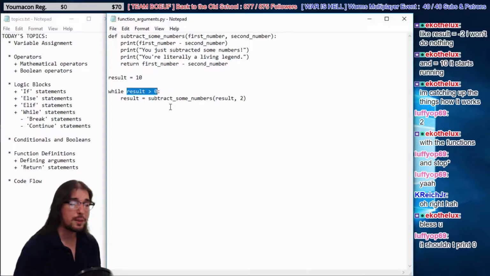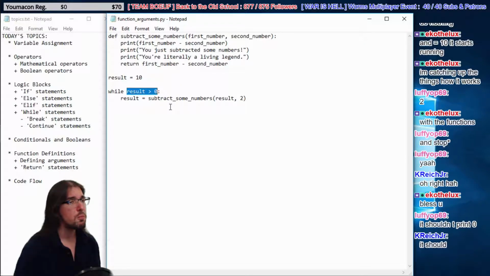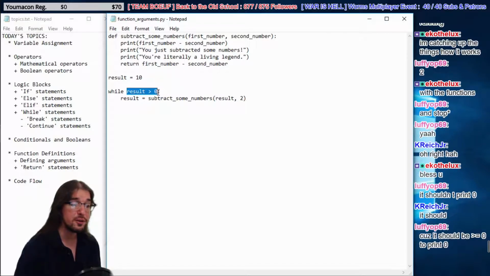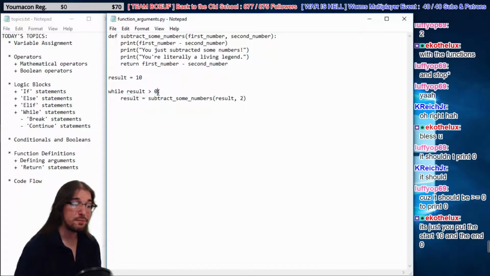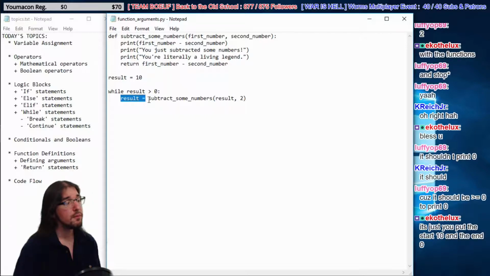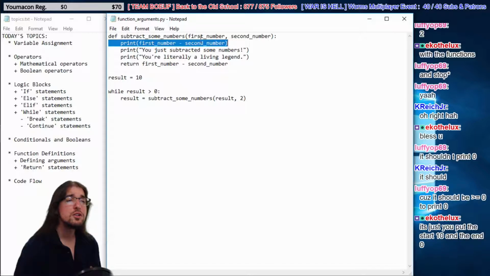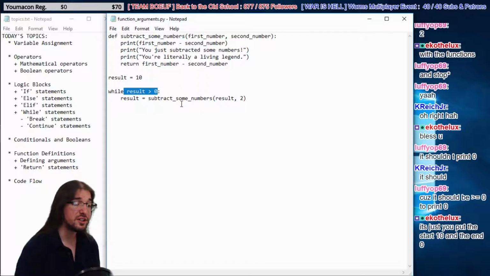Yeah, why did it print 0? Let's find out why it printed 0, guys. Oh, yeah, because it becomes 2, right? So let's say result is 2. Is 2 greater than 0? Let's talk about this. If 2 is greater than 0, it'll run. So it's 2. It says result equals, subtract some numbers. So we have 2 minus 2. Then it prints off 0. And then result equals 0. And then it tests it. That's why it prints 0, guys.